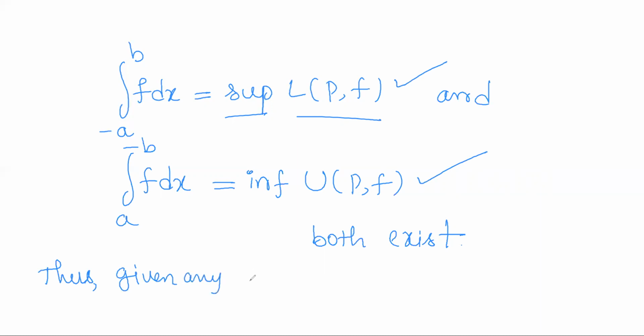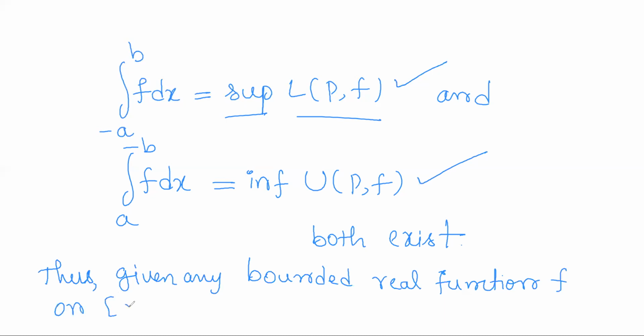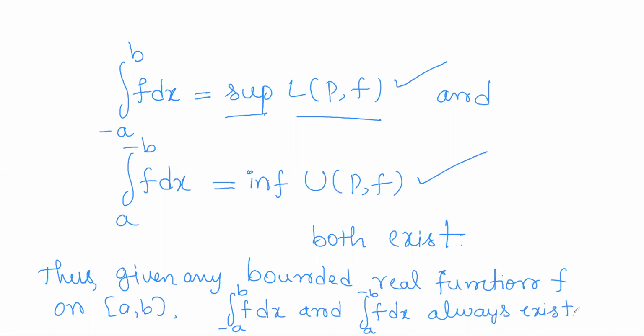Thus, given any bounded real function f on some closed interval a, b, the lower Riemann integral of f over the closed interval a, b and the upper Riemann integral over the closed interval a, b always exist.